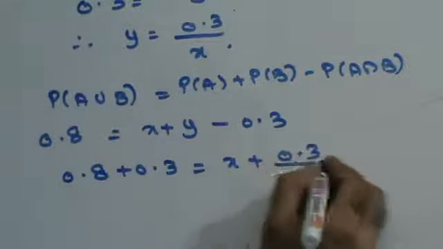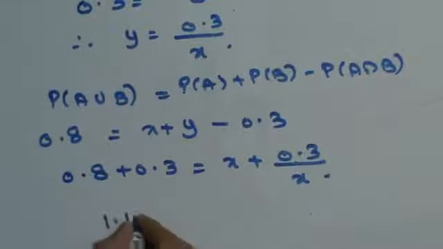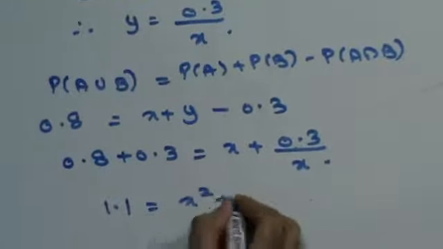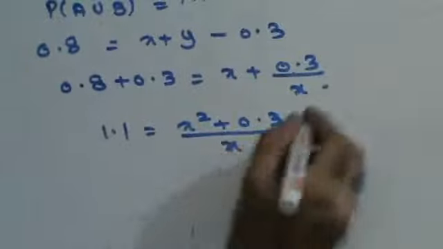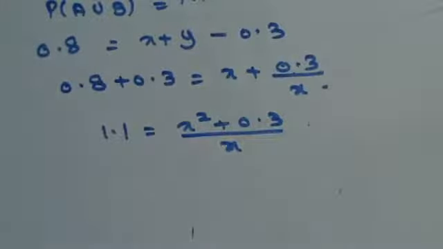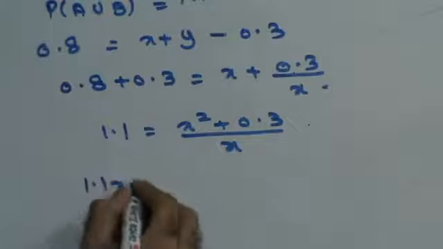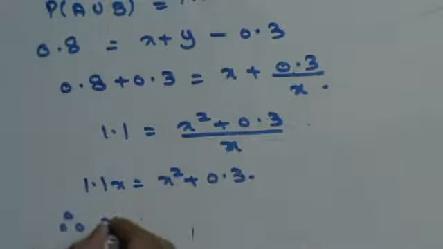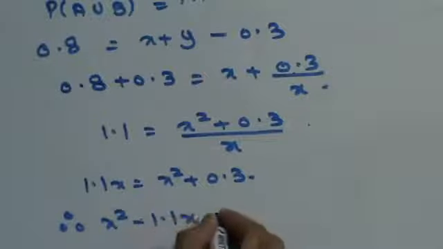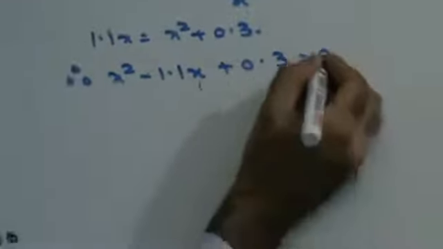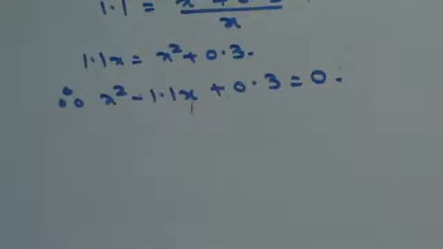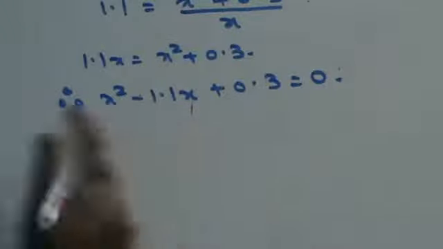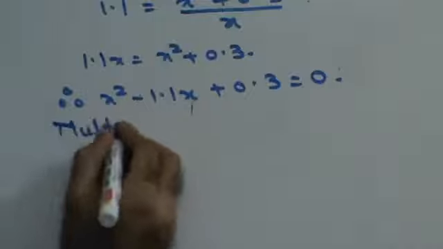Y can be written as 0.3 upon x, so you'll get 1.1 is x square plus 0.3 upon x. X into x is x square. 1.1x is x square plus 0.3. Therefore, I can say x square minus 1.1x plus 0.3 is 0. Right? Now, in order to get rid of the decimals, multiply by 10.